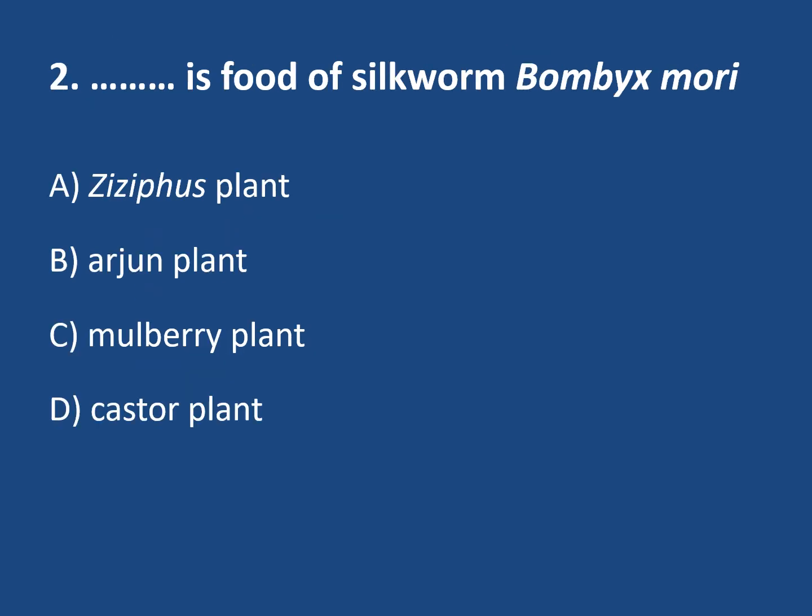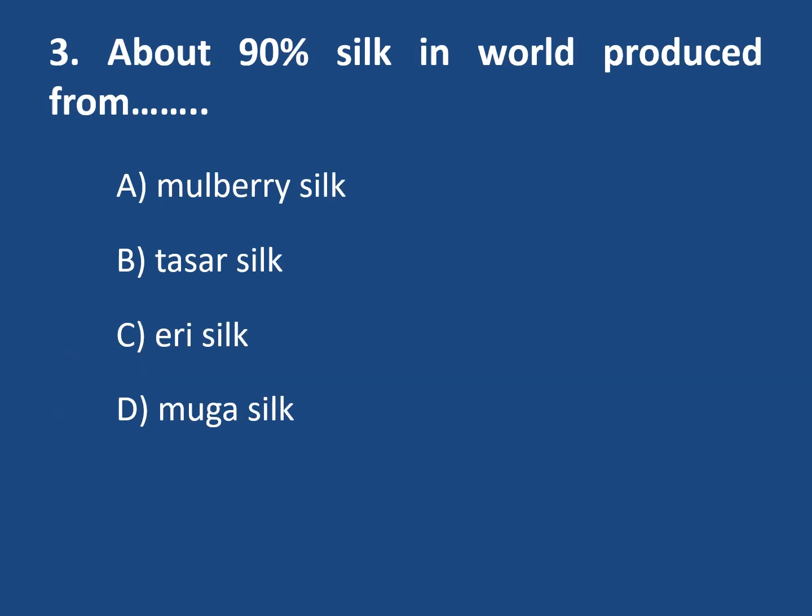Next is the food of silkworm Bombyx mori. And options are Ziziphus plant, Arjun plant, mulberry plant, and castor plant. Ziziphus plant, Arjun plant, these are the food of Tassar silkworm. Then castor plant is the food of Eri silk moth, and the remaining option is mulberry plant. The correct option is here mulberry plant. Mulberry plant is the food of silkworm Bombyx mori larva.